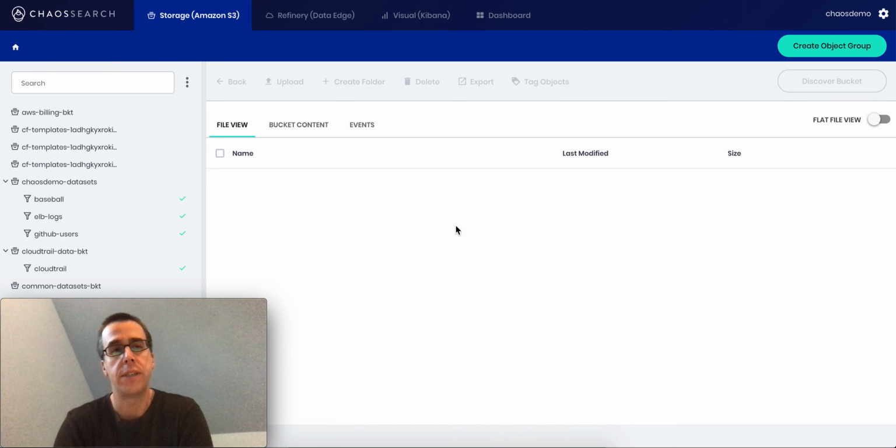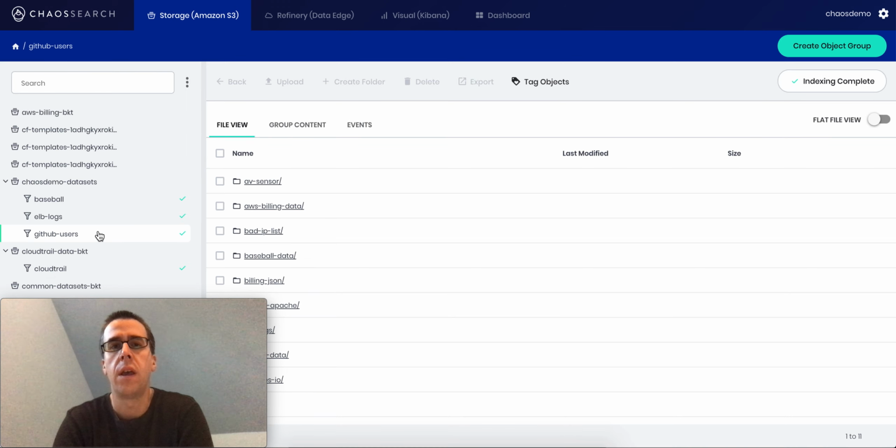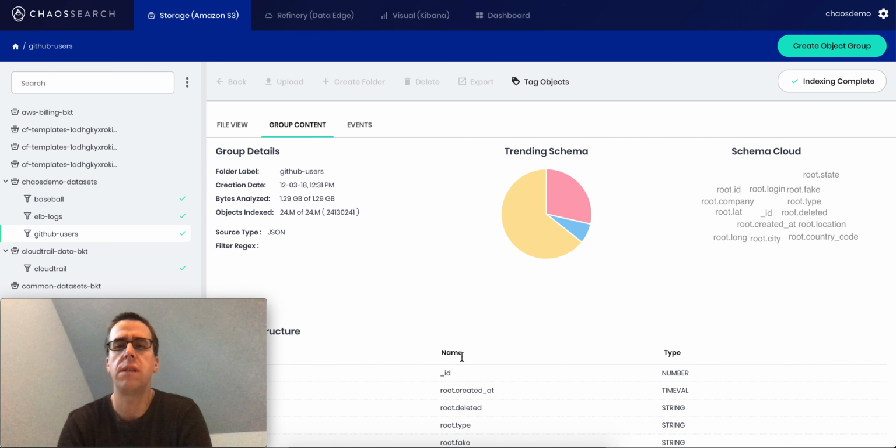I've got a bunch of different data sets that I've been collecting over time, and one of the data sets that I found, which I thought was pretty interesting, was this GitHub users data. This is GitHub users data from every GitHub user created between 2008 and 2017 or something like that.